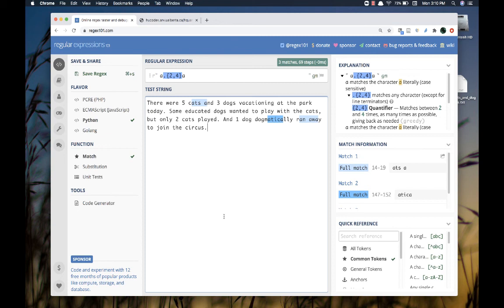So there are 3 characters between those two A's. Dogmatically has a T and an I and a C, so there are 3 characters there. Ran away has an N space, and I guess that's it, although it's greedy. So it's going to match N space A, W, and then another A. So it's matching 4 characters there. We haven't talked about greedy and non-greedy, but that's a greedy match right there.